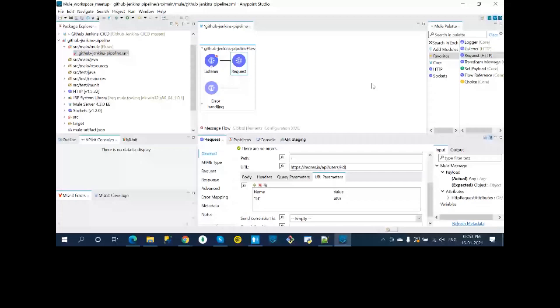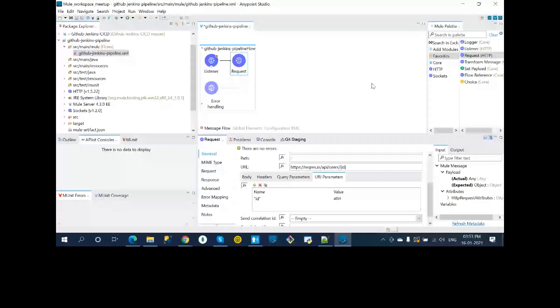So attributes dot URI params dot ID. Okay, so what I'm trying to do here is, I'll be passing this. Let's go with the default. I'm not doing any fancy.